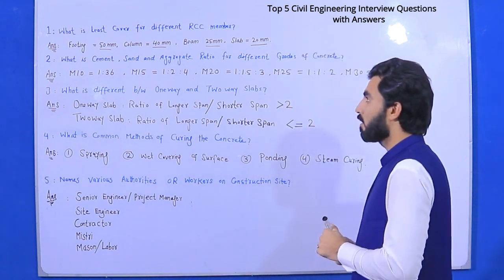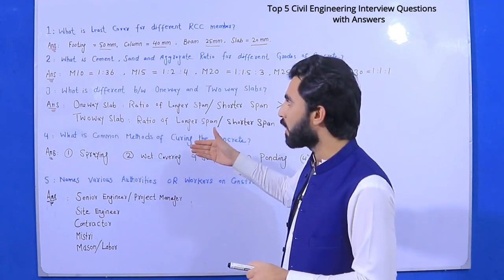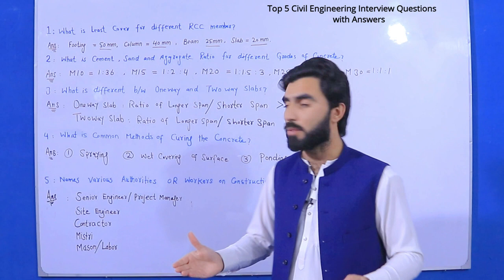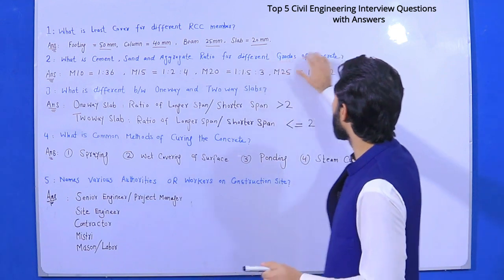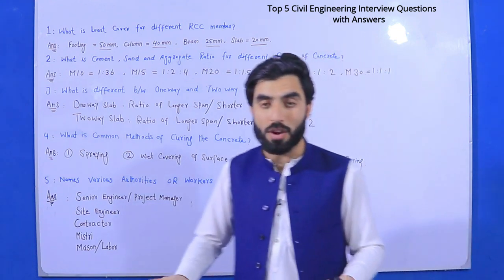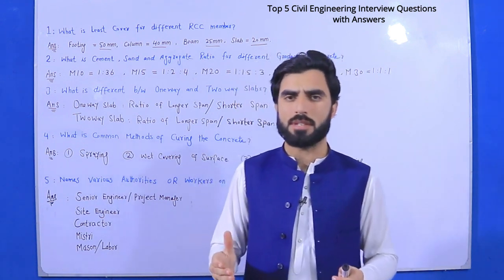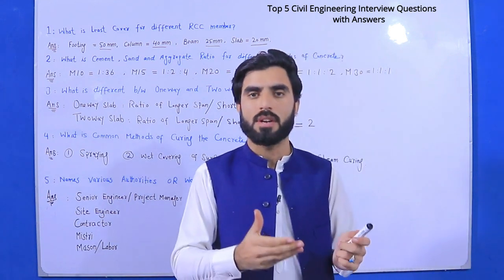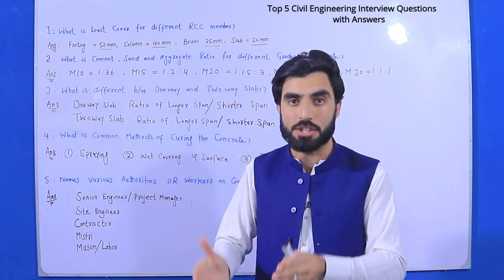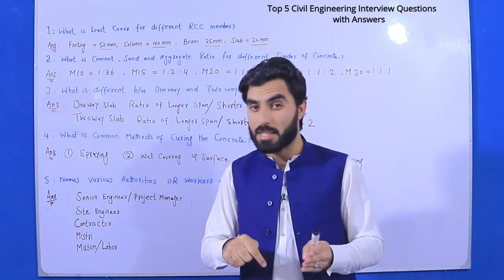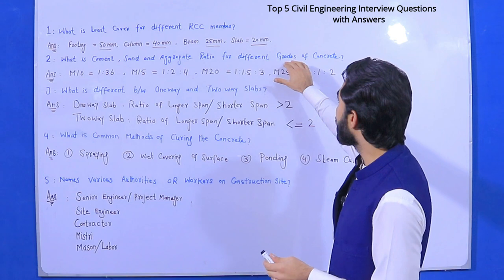The second one is, guys, it's also very important. An often asked question also in interviews, but even outside an interview, anyone can ask you. That is, what is cement, sand and aggregate ratio for different grades of concrete? So first of all, you should have knowledge about grade of concrete. What is grade of concrete? In many videos, I have discussed what is grade of concrete and different grade of concrete ratios. Okay. So if you didn't watch, the link is in the description of this video. So what is cement, sand and aggregate ratio for different grades of concrete?